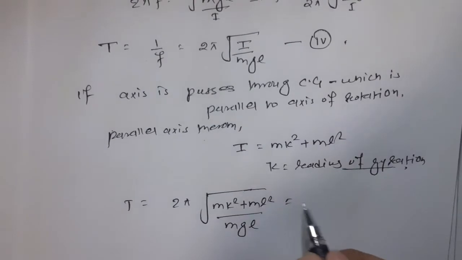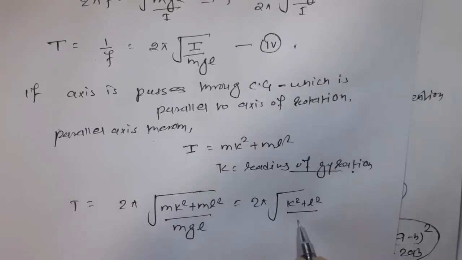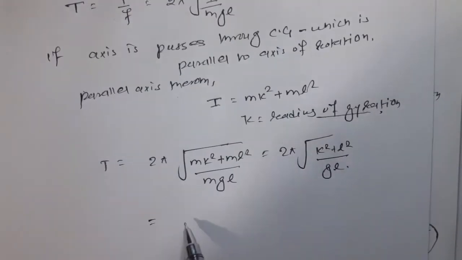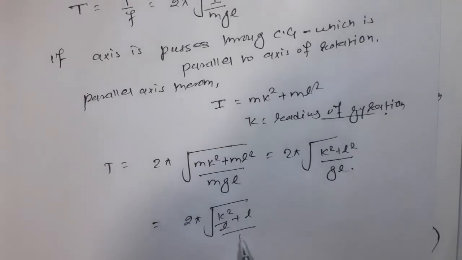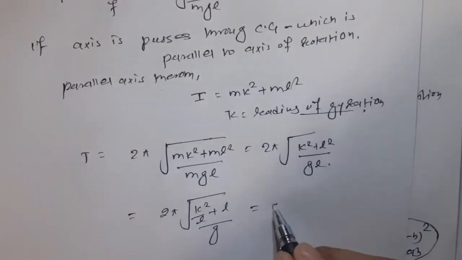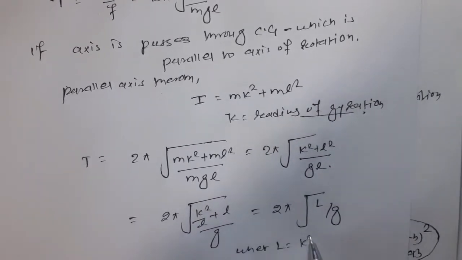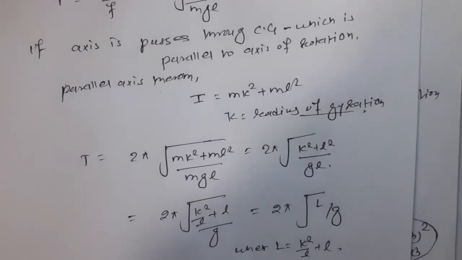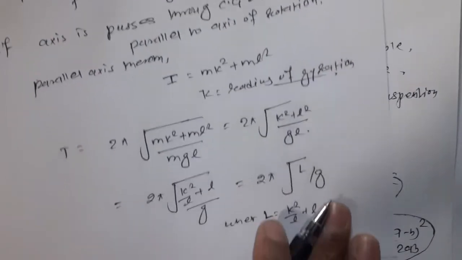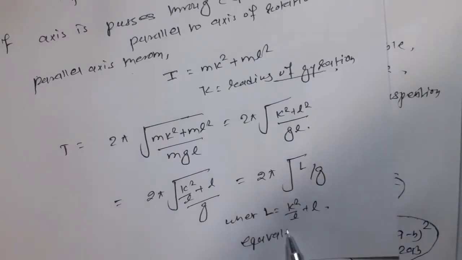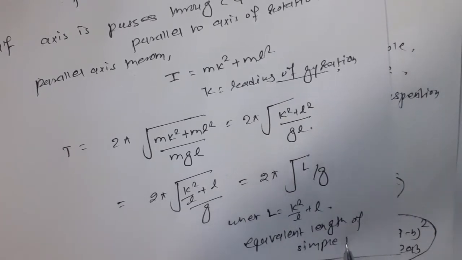Now m is common, so it cancels out. This gives 2 pi root under k square plus L square upon gL, equal to 2 pi root under k square by L plus L upon g, which is equal to 2 pi root under capital L by g, where capital L is equal to k square by L plus L. Capital L is called the equivalent length of the simple pendulum.